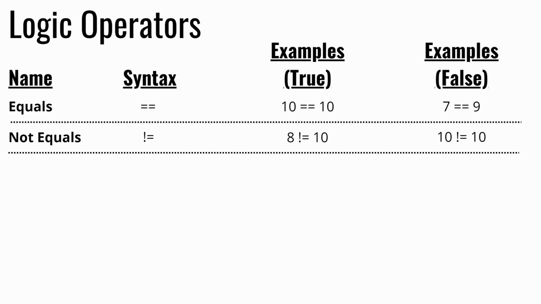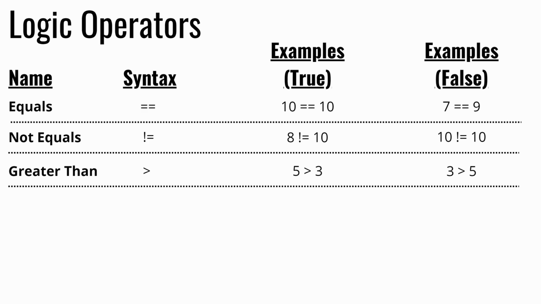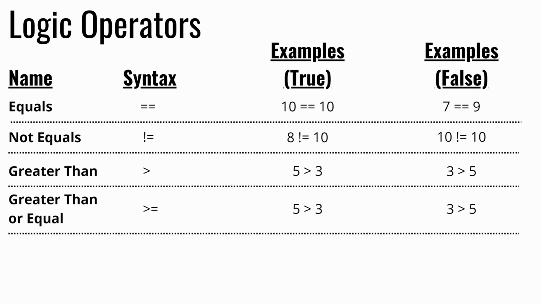The next operator is the greater than sign, which we showed last episode. This operator checks if the first number is greater than the second number. If the first number is greater than the second number, this expression will evaluate to true. One example where this is true would be 5 > 3. One example where this is false would be 3 > 5. And the next operator is greater than or equal to. This is almost identical to the above condition, except it also checks whether or not the values might be equal. If the first number is greater than the second number, or the two numbers are equal, this expression will evaluate to true.